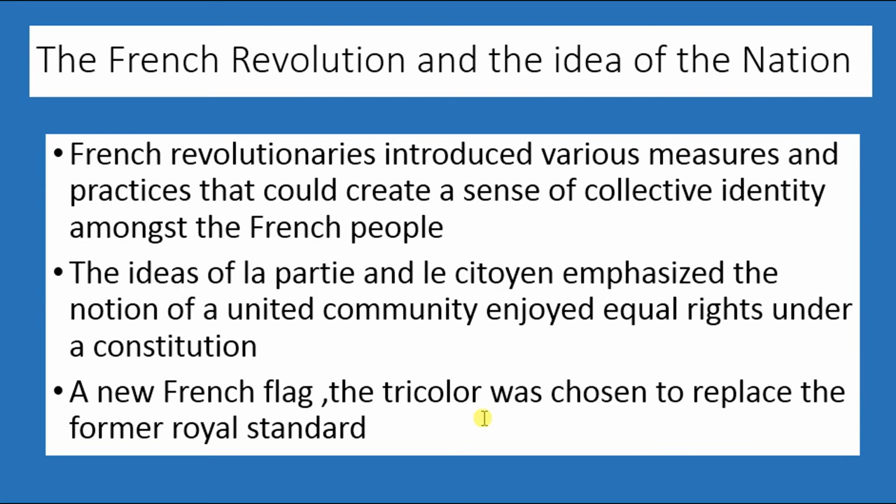Various reasons for the French Revolution, which we studied in detail. One is the estate system, philosophical reason, shortage of food grain, that is called subsistence crisis, and the rule of Louis XVI, because Louis XVI never bothered about the welfare of the people. Political reason means increase in the tax by Louis XVI.